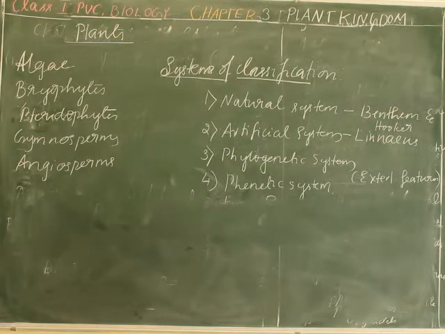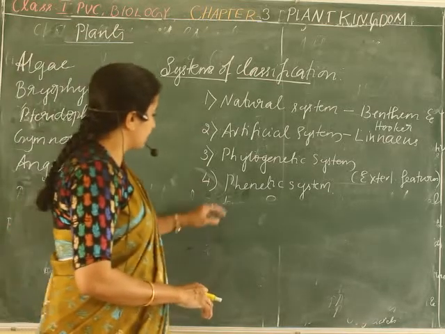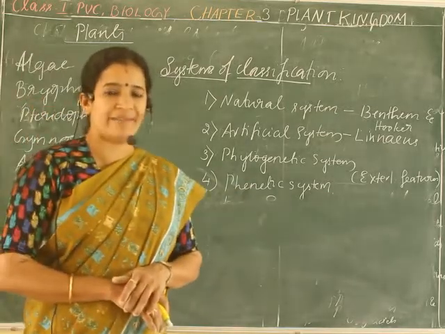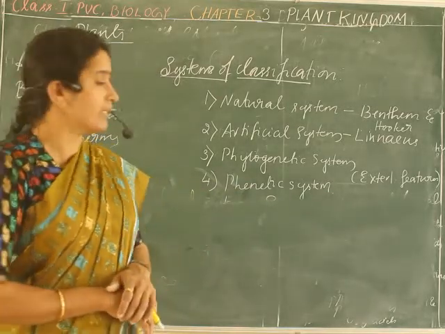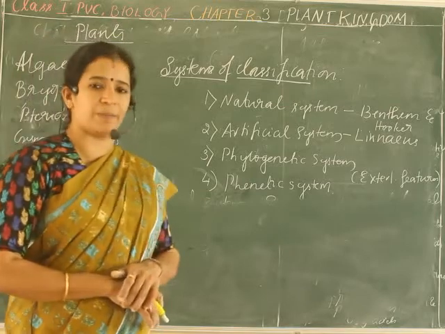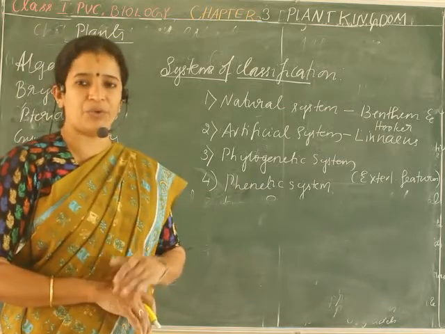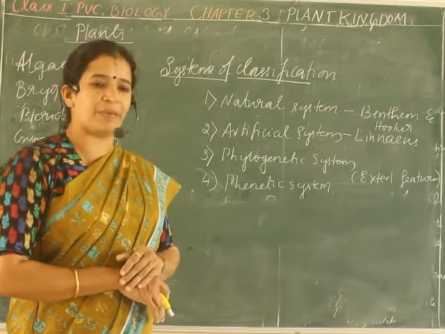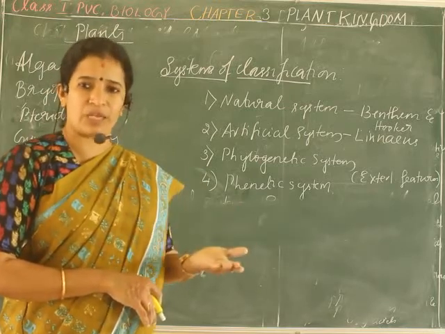This phylogenetic system of classification considers the evolutionary relationship, because evolutionary relationships can be collected through the fossil records.